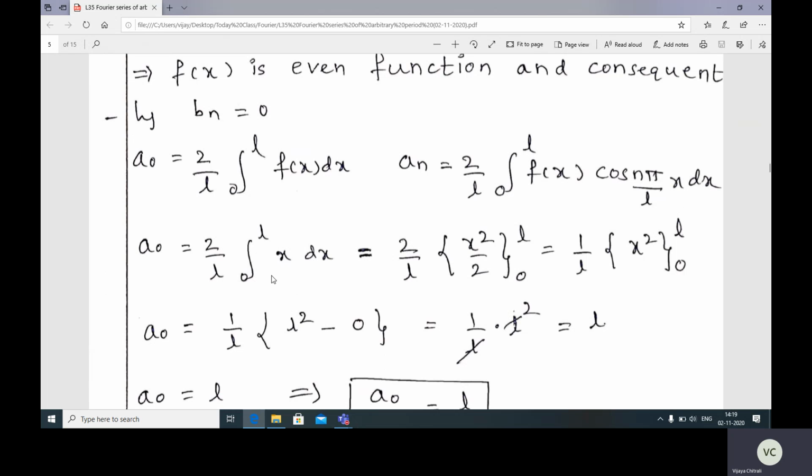So integrate this with respect to x, 2 by L as it is. Integration of x is x square by 2, limits from 0 to L, always upper minus lower.